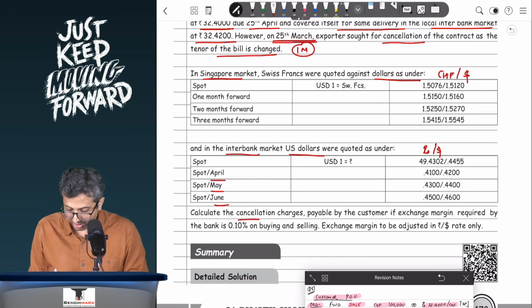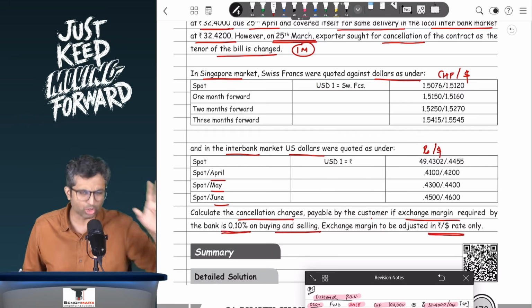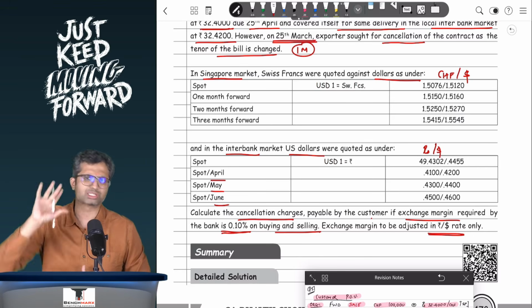Calculate cancellation charges payable by the customer if the exchange margin required by the bank is 0.1% on both buying and selling. The exchange margin is to be adjusted in the rupee per dollar rate only. If this was not given, then you can even adjust it in the final rate. Your answer will remain the same.